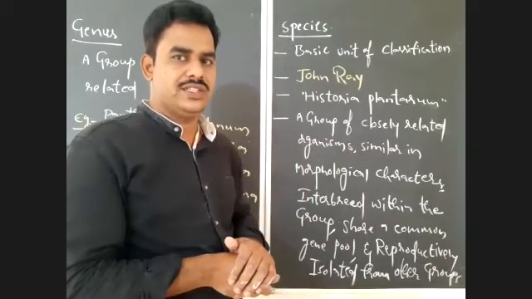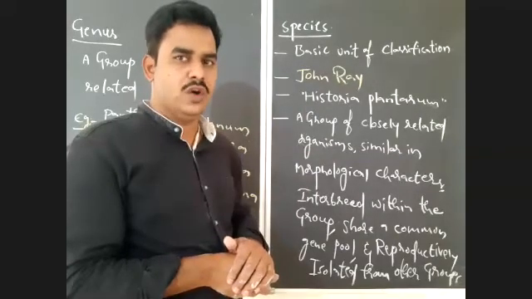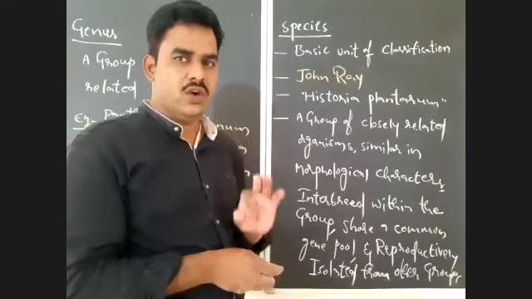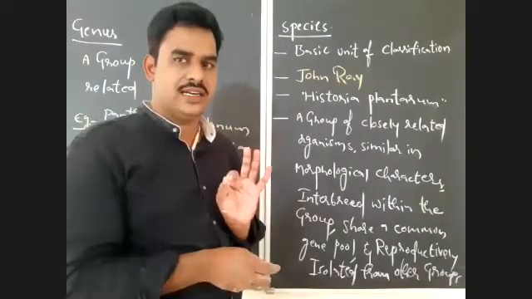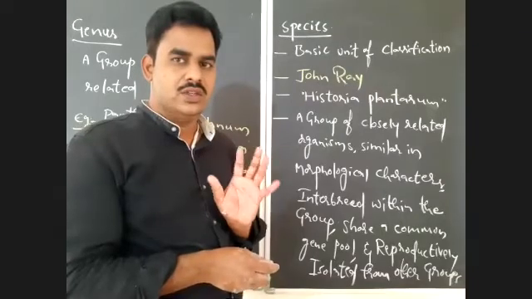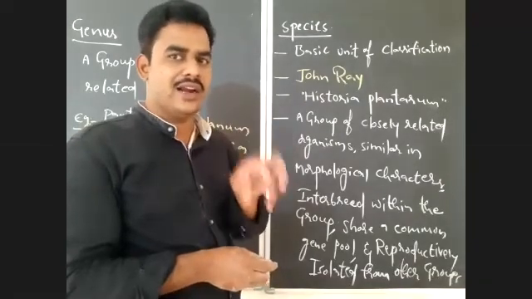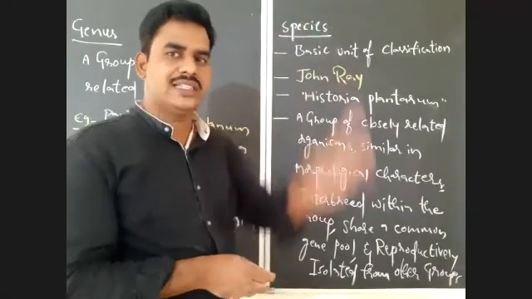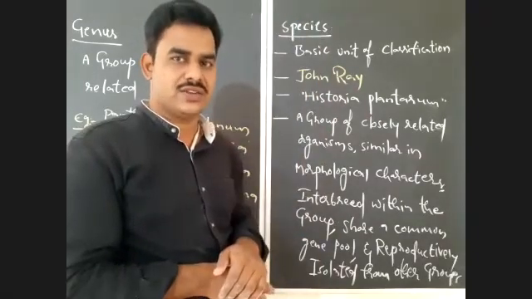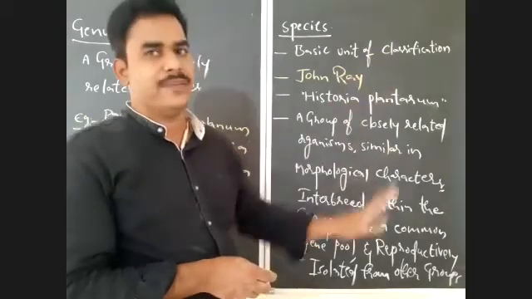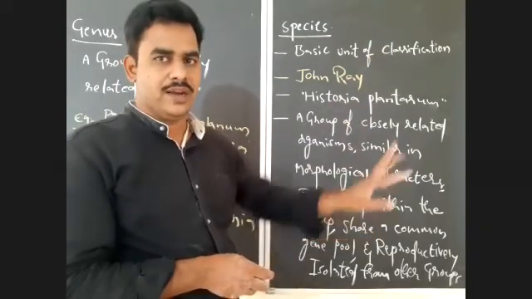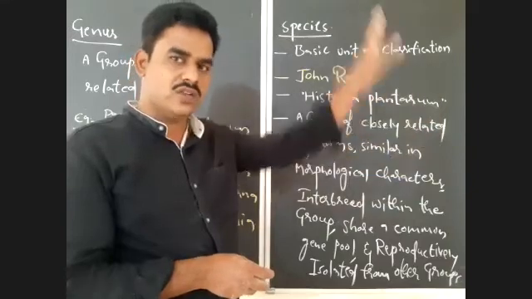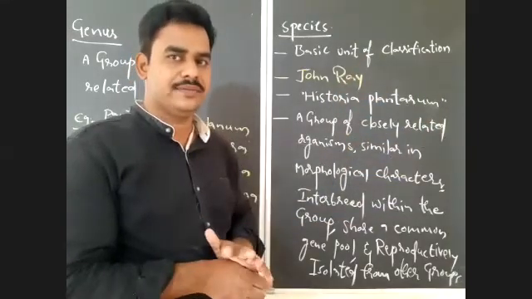For example, if we see the human, Homo sapiens, what is the species here? Sapiens. All the organisms of this species have fundamental similarity in their morphological characters. If you compare two persons, almost all external characters look the same.